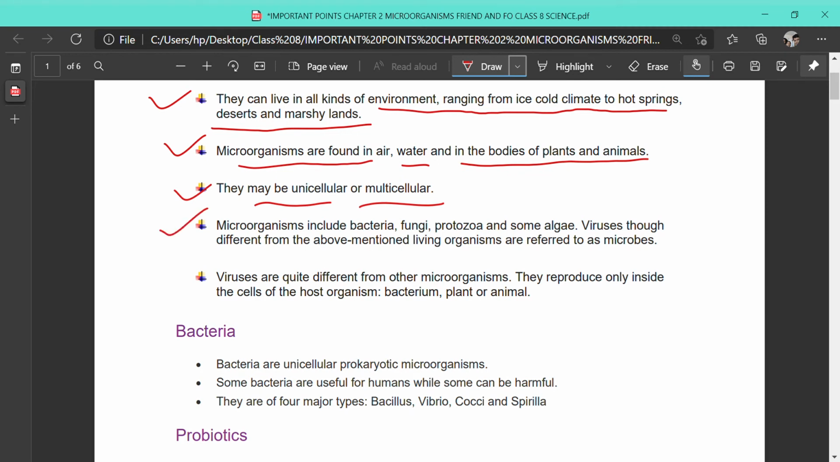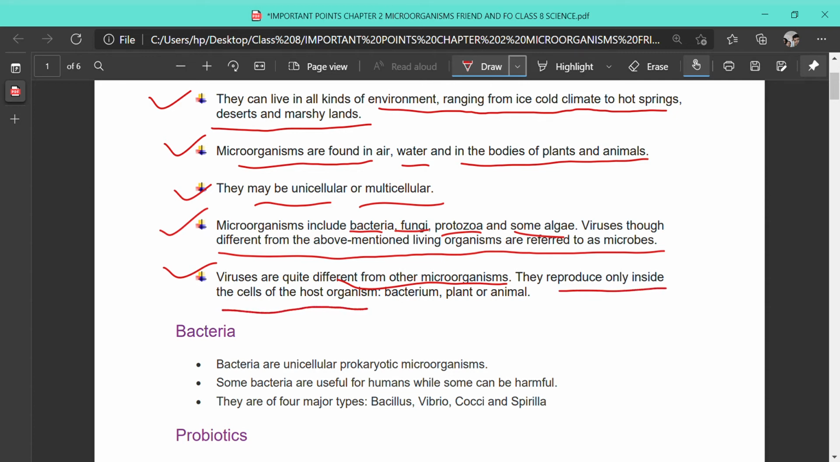Microorganisms include some groups of organisms, that is bacteria, fungi, protozoa, and some algae. These are the four major groups of microorganisms. Sometimes viruses, though different from the above mentioned living organisms, are referred to as microbes also. But viruses are not generally included in the category of these major groups, because viruses are quite different from the other microorganisms. Why? Because they reproduce only inside the cell of the host organism, that is either in the body of the bacterium or in the body of the plants or animals.